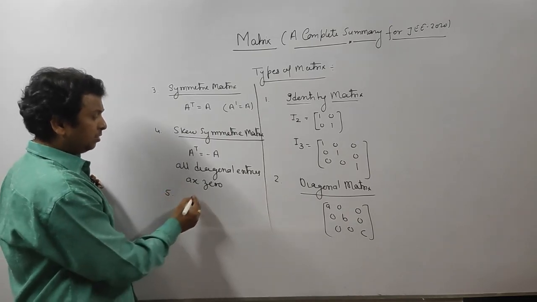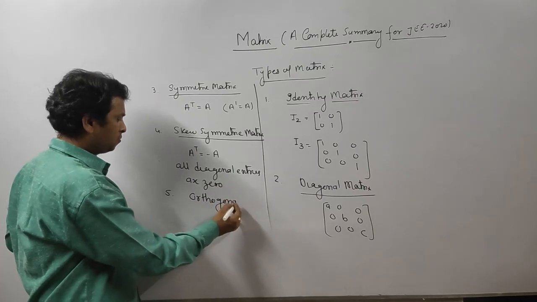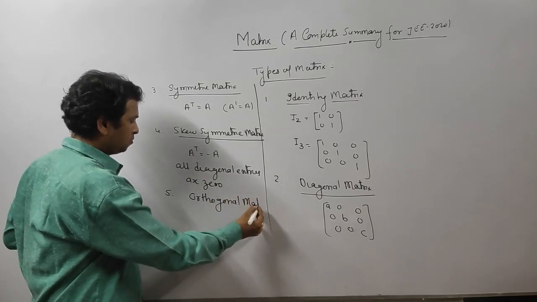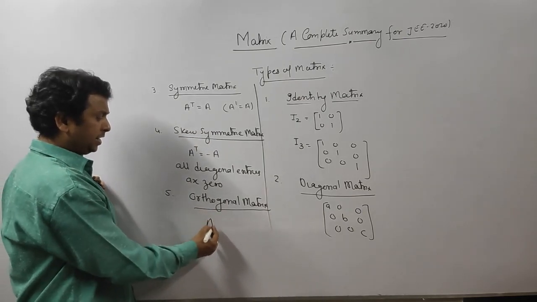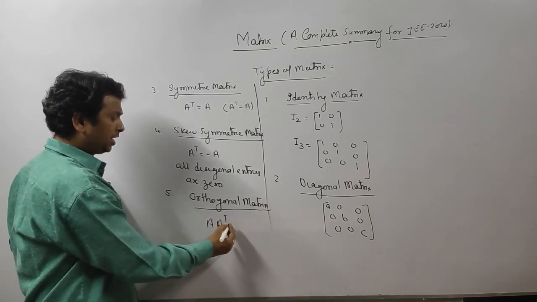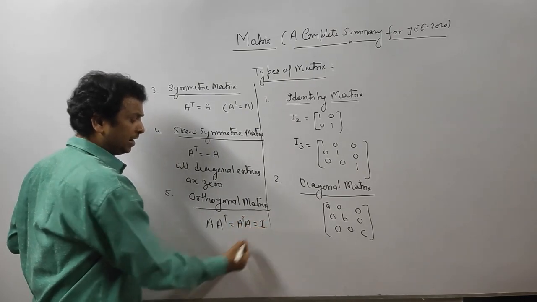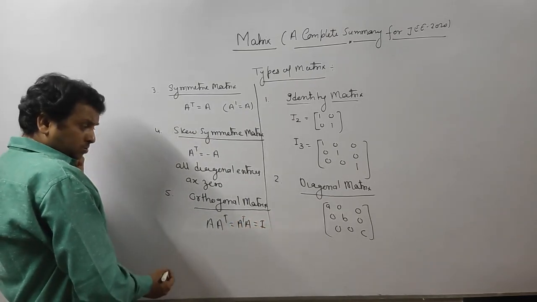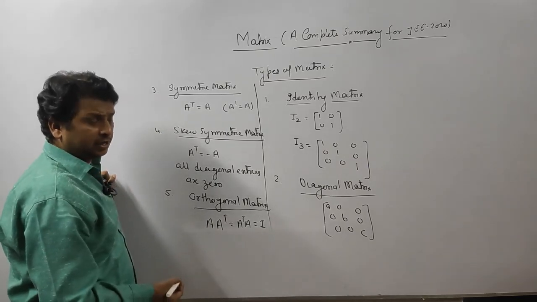Fifth matrix is called orthogonal. What is an orthogonal matrix? A matrix is said to be orthogonal if A into A transpose, or A transpose into A, is equal to identity matrix. What is the basic property of an orthogonal matrix? It is very useful.